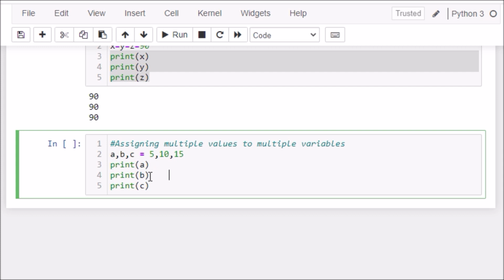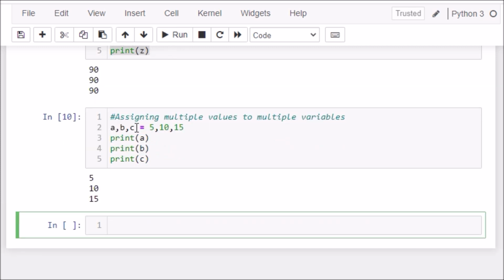The important thing in this example is that the value of a is 5, value of b is 10, c is 15, meaning they all appear in sequence respectively. Okay, let's run the code. See the output. Print the value of a, that is 5. Print value of b is 10 and print c, that is 15.